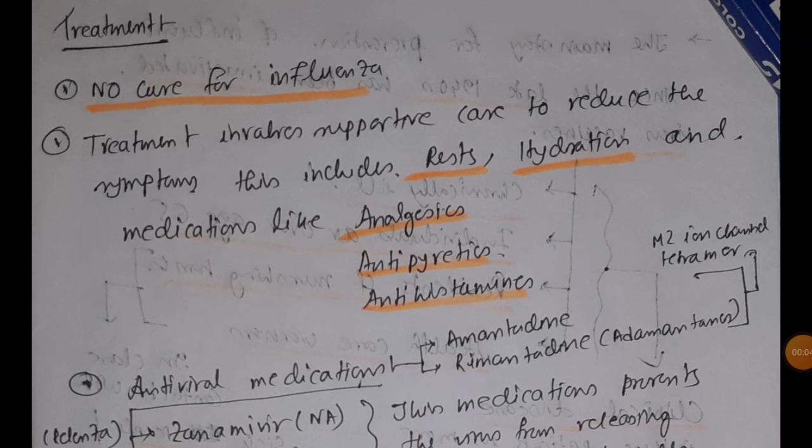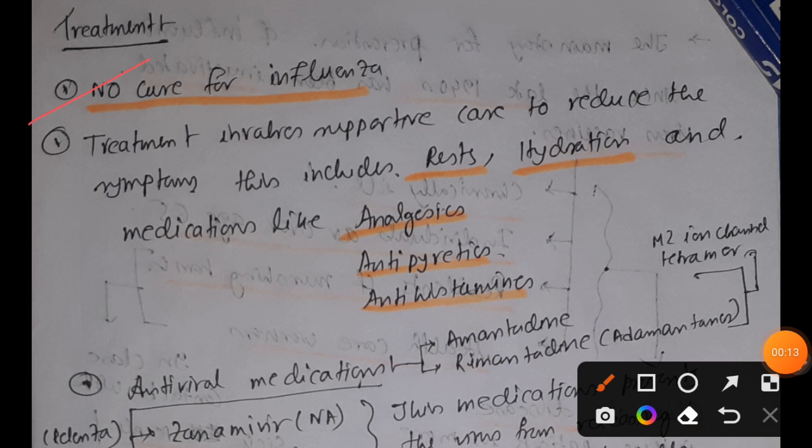So in this video we are going to talk about the treatment and prevention of influenza virus infection. First of all, I should say that there is no cure that will surely exclude the influenza virus from your body. But there are treatments that will reduce the symptoms, known as supportive care. This includes rest, hydration and medication like analgesics, antipyretics and antihistamines.